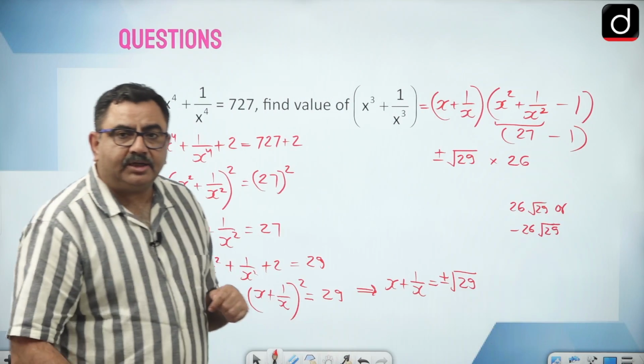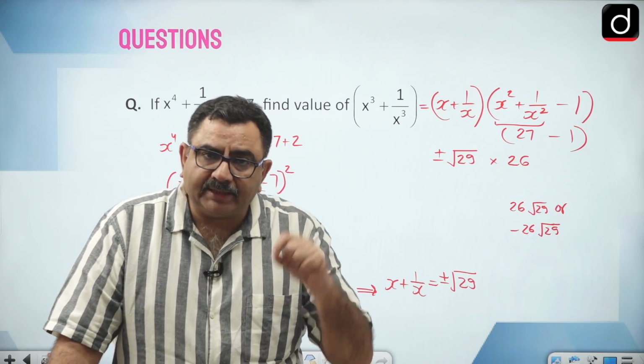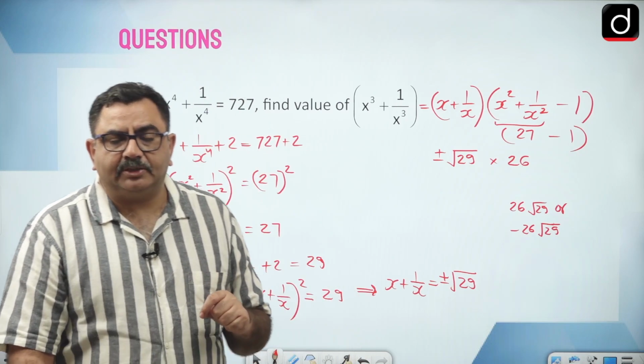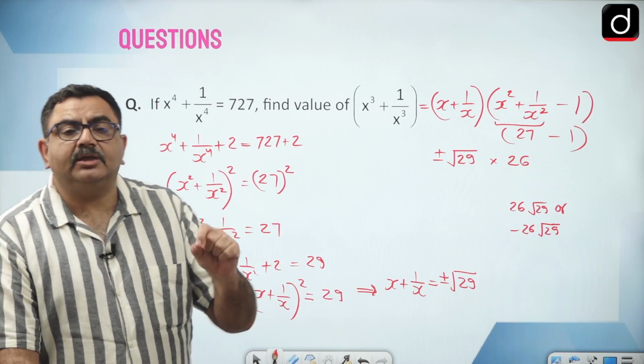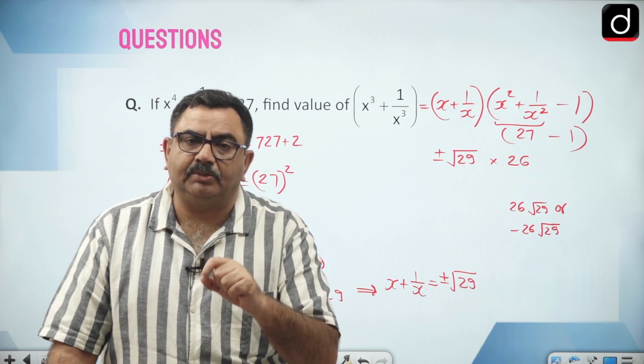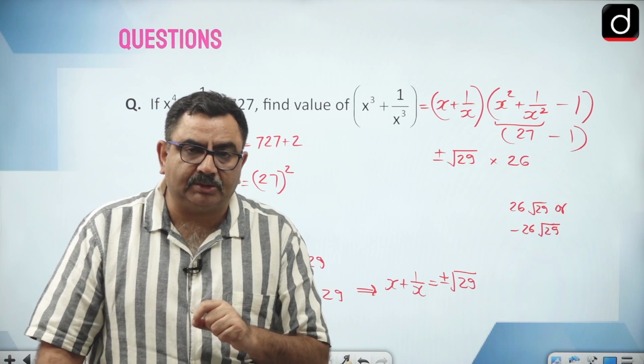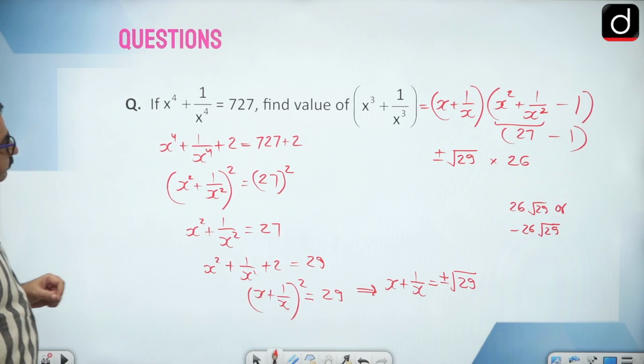So two answers we are getting. So if you get this question in your question paper, you will mark the option more than one answers are possible, more than one options are possible, right?